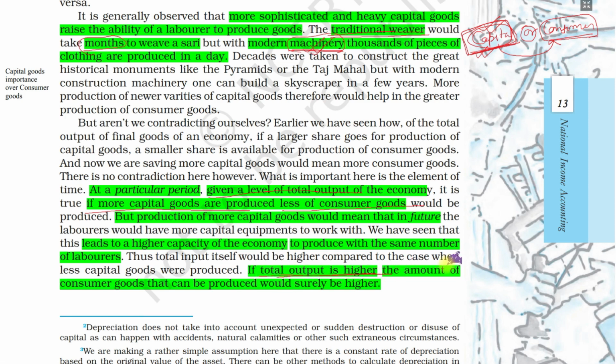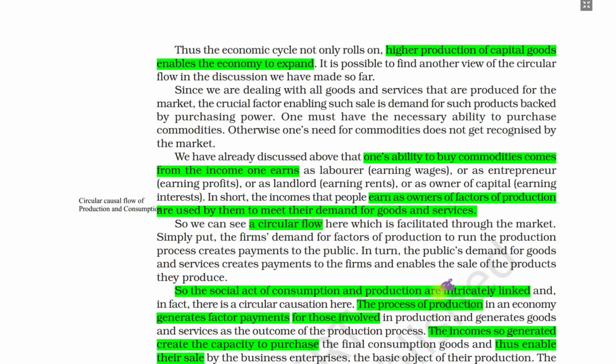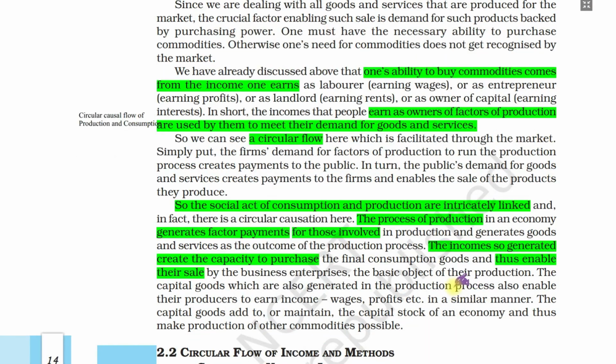One industry can make hundreds or thousands of times as much as a traditional weaver or human power can make. So total output in the economy will be higher, and the amount of consumer goods that can be produced will surely be higher, since industries can produce much more than a single factory or a single person. Therefore, we focus on capital goods, and capital goods increase the production or output of the economy. So this was capital goods versus consumer goods.